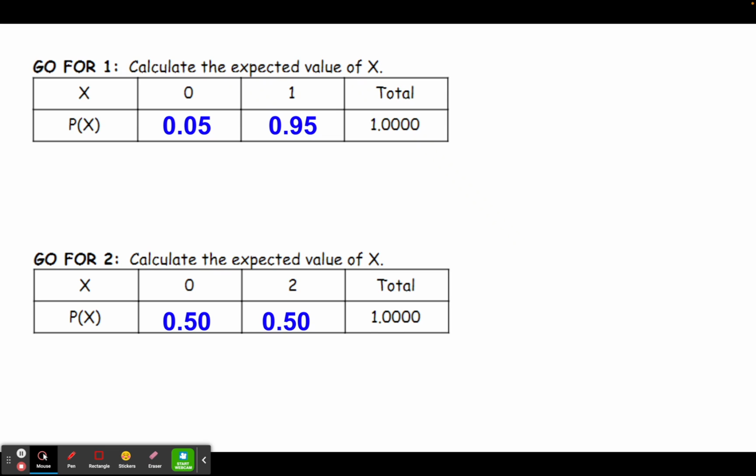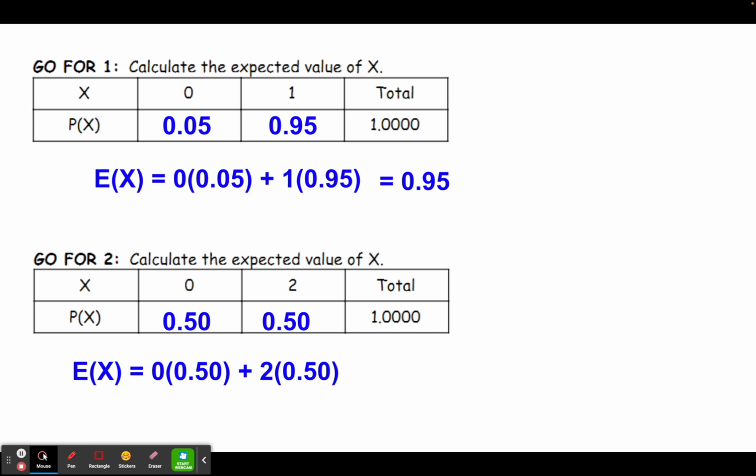Now, what we're going to do is calculate the expected value of X for each of those cases. So for the top case, where they go for 1 point, the expected value would be 0 times 0.05 plus 1 times 0.95, which gives us an expected or a long run average of 0.95. That means in the long run, the team can expect to score 0.95 points on average when they go for the extra point kick. Now, for case number 2, where they go for the 2 point conversion, the expected value would be 0 times 0.5 plus 2 times 0.5, which gives us an expected value of 1.00.